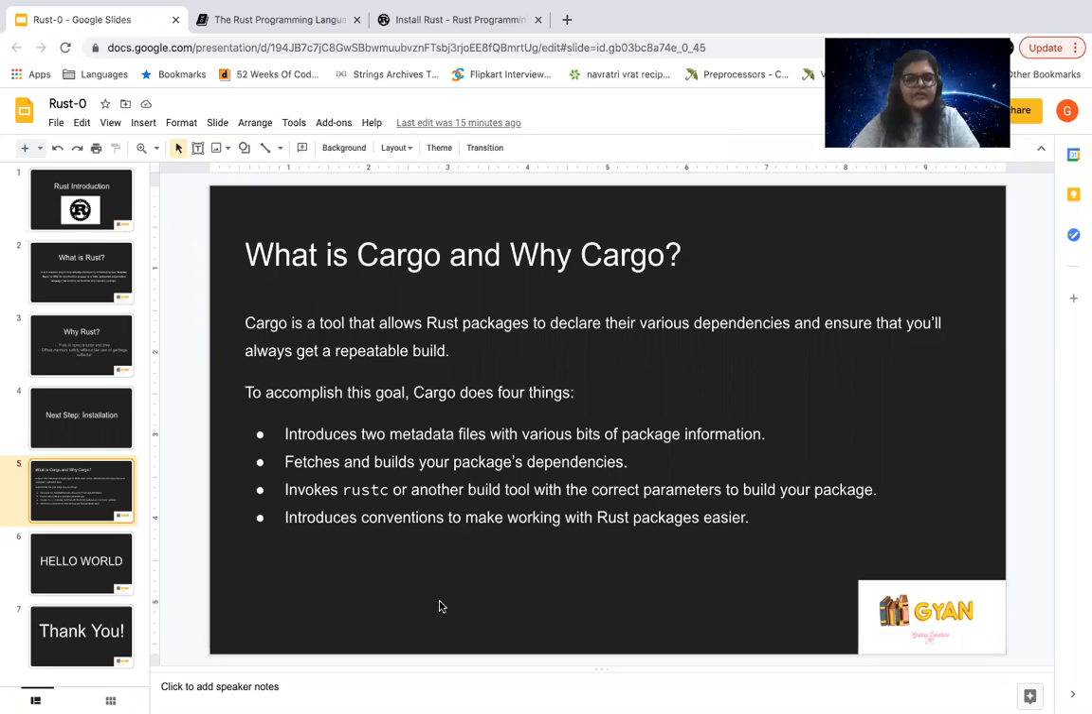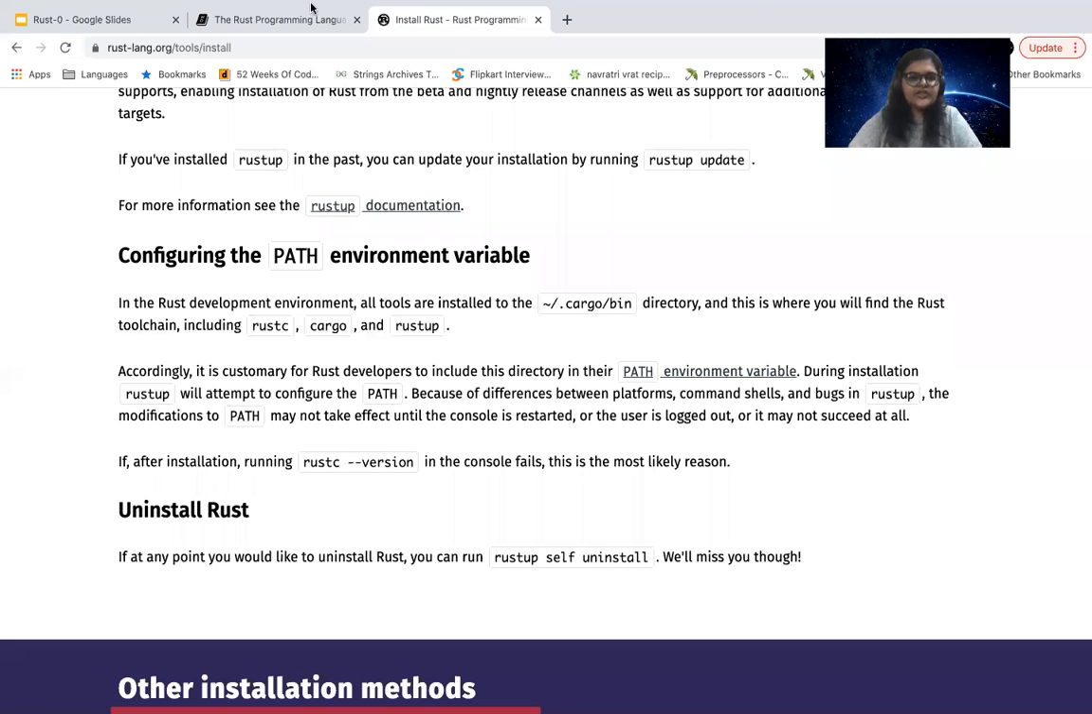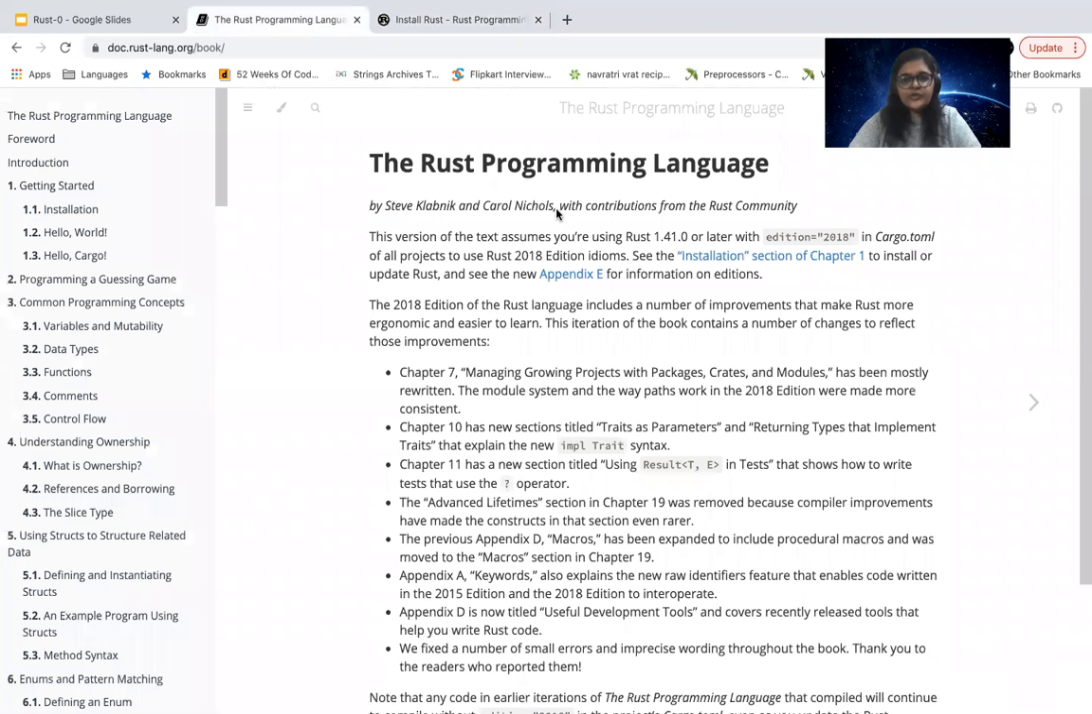To accomplish this, Cargo does four things. One is it introduces two metadata files known as Cargo.toml, as well as another file that I'll be showing you, with various bits of the package information. It also fetches and builds your package's dependencies. It invokes rustc, which is your Rust compiler, or another build tool with the correct parameters to build your package. It also introduces conventions to make working with Rust packages easier. If you are interested to know more, you can definitely click on either the installation page or the Rust programming language book, which we'll be following, and learn more about Cargo itself.